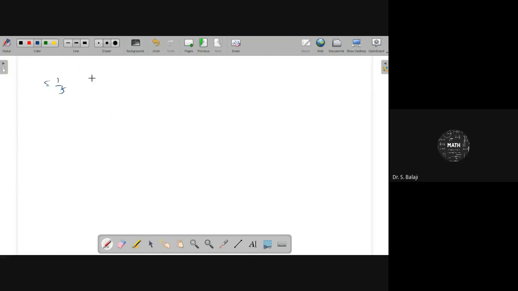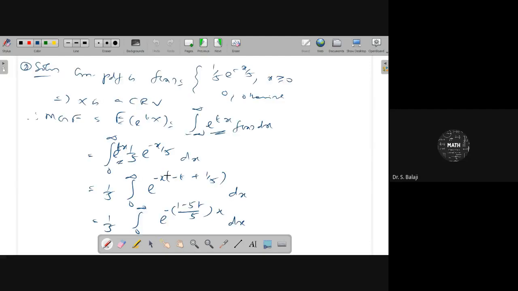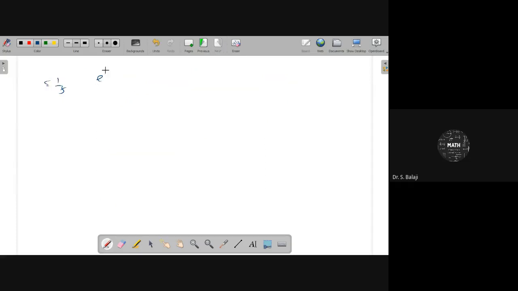1 by 5 integration will be, see that here, e power minus 1 by 5. Therefore, you can get it as exponential e power (1 minus 5t) by 5 x, whole divided by (1 minus 5t) by 5 with the minus sign, with the limit 0 to t. So this 5 and 5 get cancelled here. Therefore, we can get it as minus of 1 by 1 minus 5t.